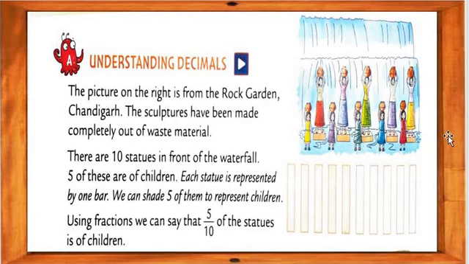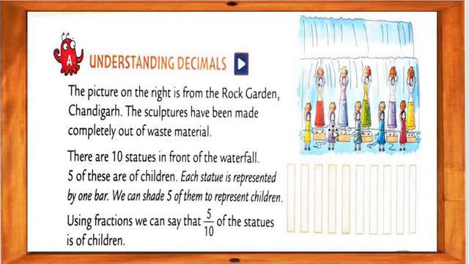See this here. 1, 2, 3, 4 and 5. 5 ladies and 5 girls. 1, 2, 3, 4 and 5. Front side is a girl, 5 girls, and back side is 5 ladies. So how many total? 10 statues are there.